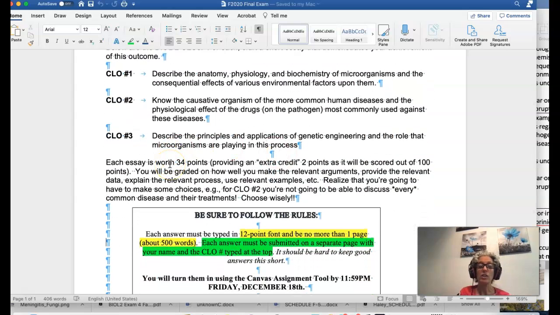There are the 3 course learning outcomes and what's included with them. I did mention that each essay is 34 points, so that would provide some extra credit points, because if you got all points for all essays, that would be 102 points, and then I would count that out of 100. So there's 2 bonus points. You do need to make the relevant arguments and examples, and in just a moment I will show you the grading rubric that I will also post as an announcement and have it with the assignment tool as well, so that you can see where exactly you need to provide details and in what format.